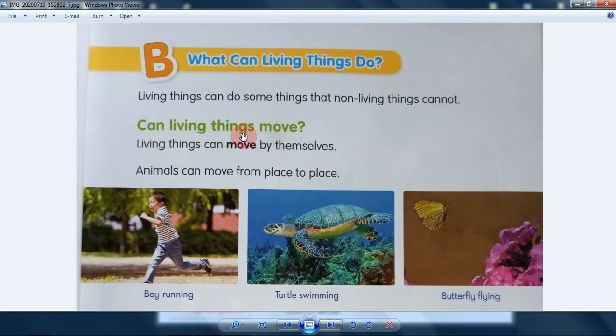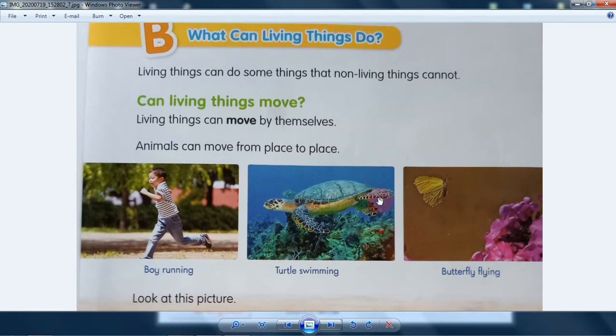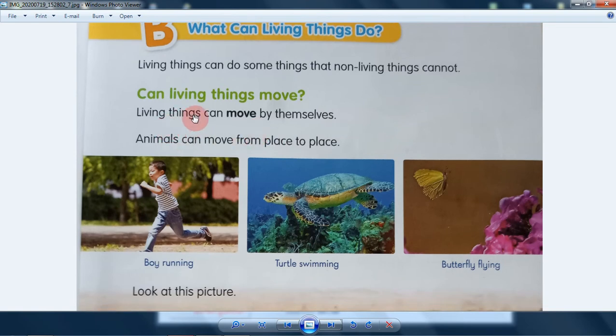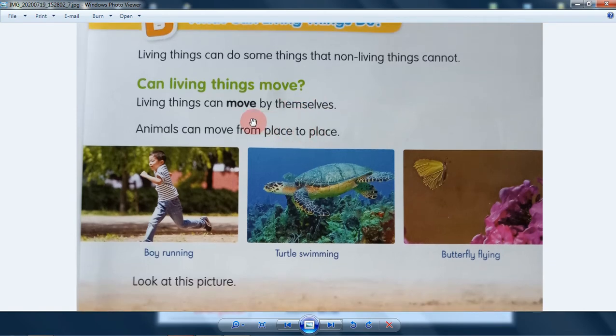Can living things move? Of course they can. Look at this boy running, the turtle swimming, the butterfly flying. Living things can do many things like that. Living things can move by themselves. But there are living things that cannot move by themselves. For example, a plant. You know plant?